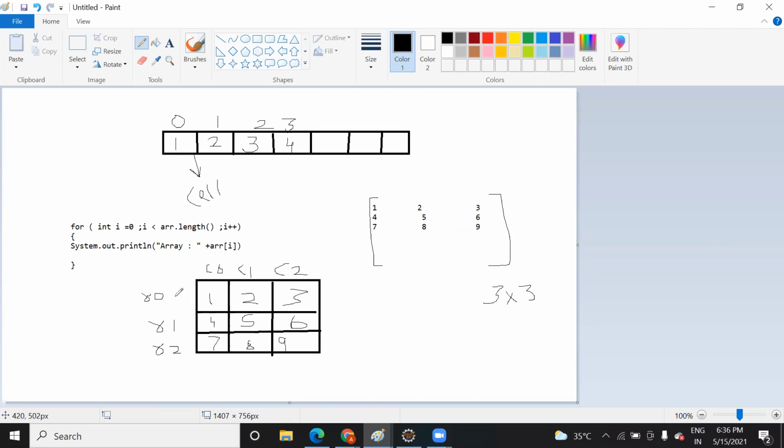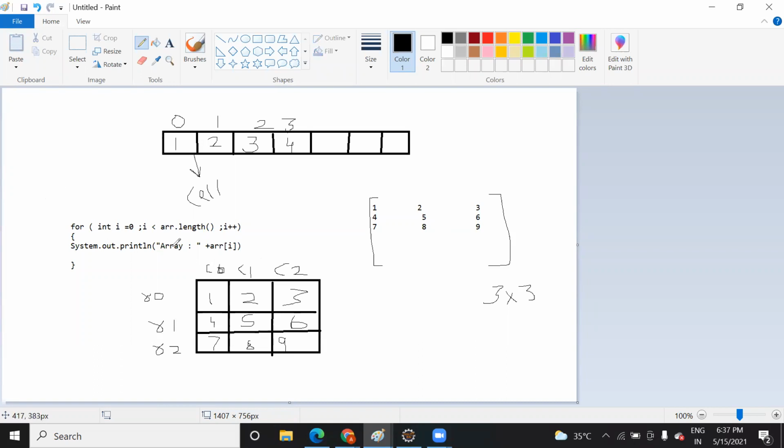This is your first row. If I ask what the first row index is, it will be 0. Second row index will be 1. Third row index will be 2. Similarly for columns, the index of the first column is C0, then C1 and C2. So now if you want to work with this multi-dimension array, or two-dimension array, how are you going to write a for loop?